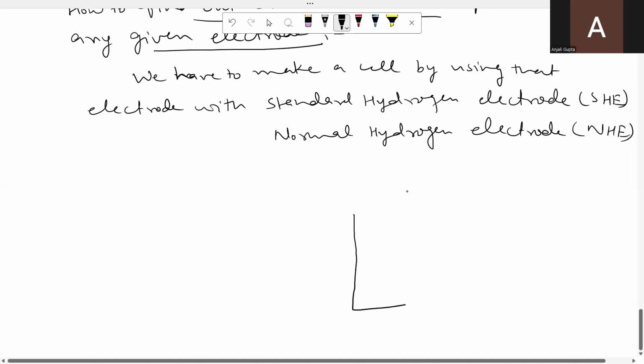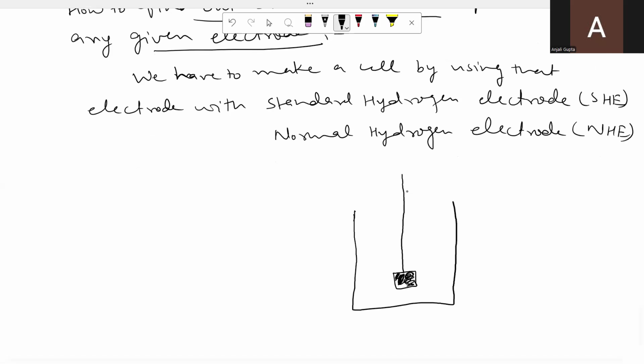Let us see the construction of standard hydrogen electrode. We will take a glass vessel. Here it is the platinum wire. At the end of the platinum wire, there is a platinum foil and it is coated with platinum black.